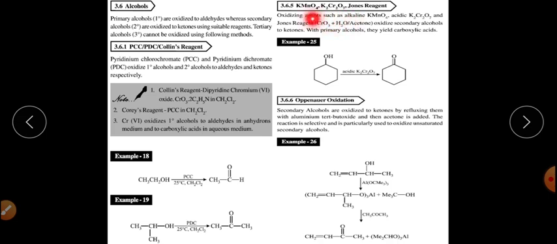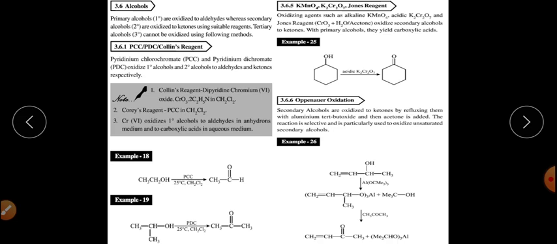Similarly, other oxidation of this particular alcohol is also with Jones reagent, or oxidizing with alkaline KMnO4, acidic K2Cr2O7. And what is this Jones reagent? It is CrO3 in presence of water or acetone. It will convert this particular alcohol into ketone. So by this method we can oxidize the alcohol into aldehyde or ketones, right?